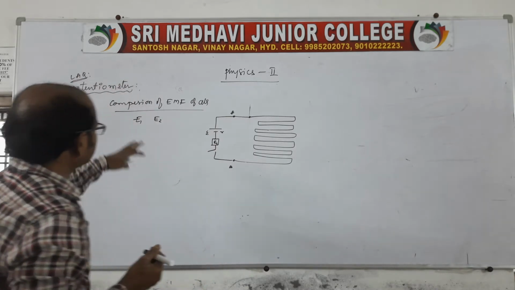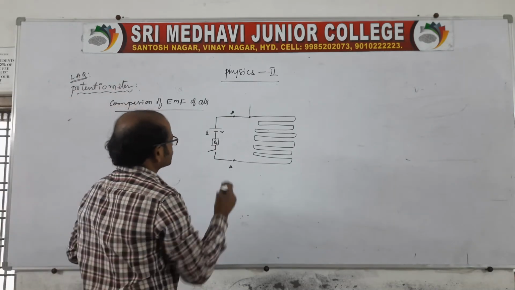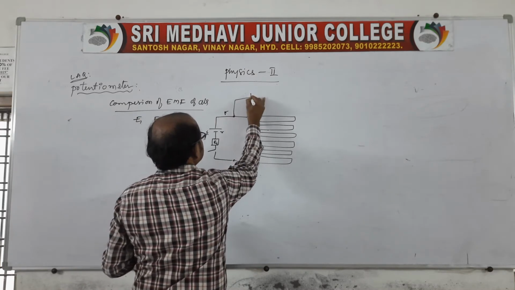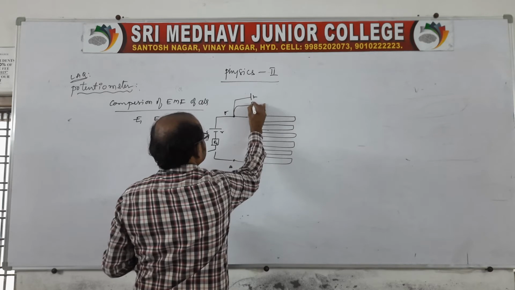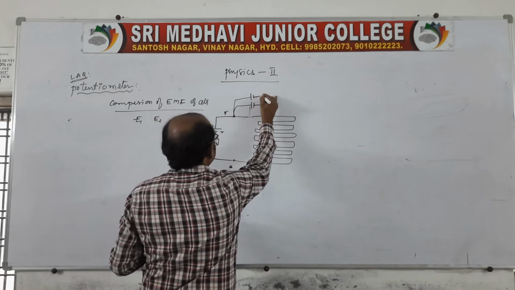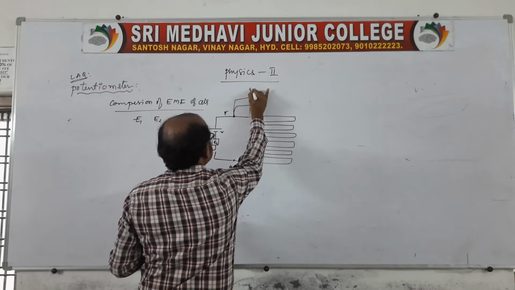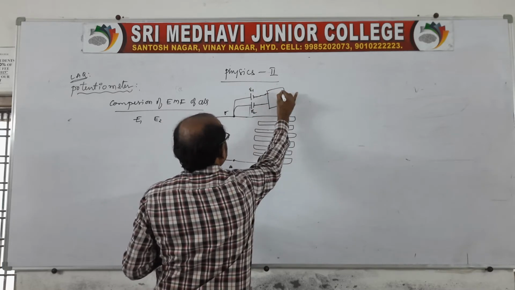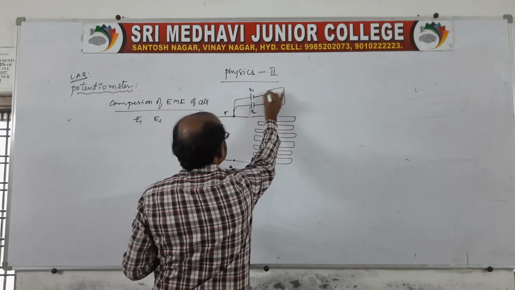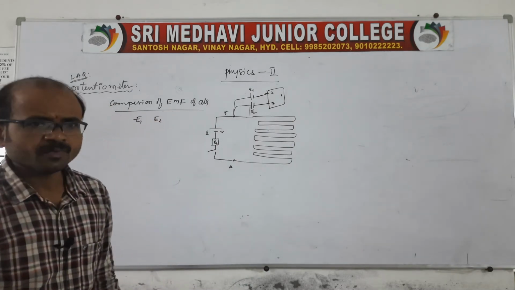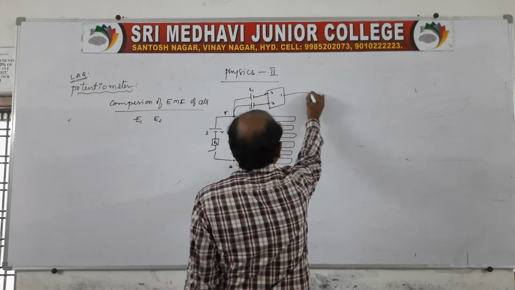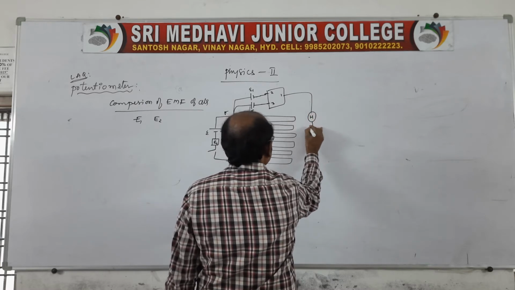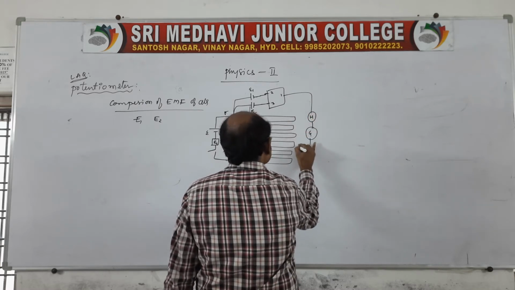Now the given 2 cells, one EMF is connected to point A and the other EMF is connected along with the key, E1 and E2. The key is connected like this, 1, 2, 3. This is the 3-way key. And this is connected to the galvanometer along with a high resistance, and the jockey J is connected.